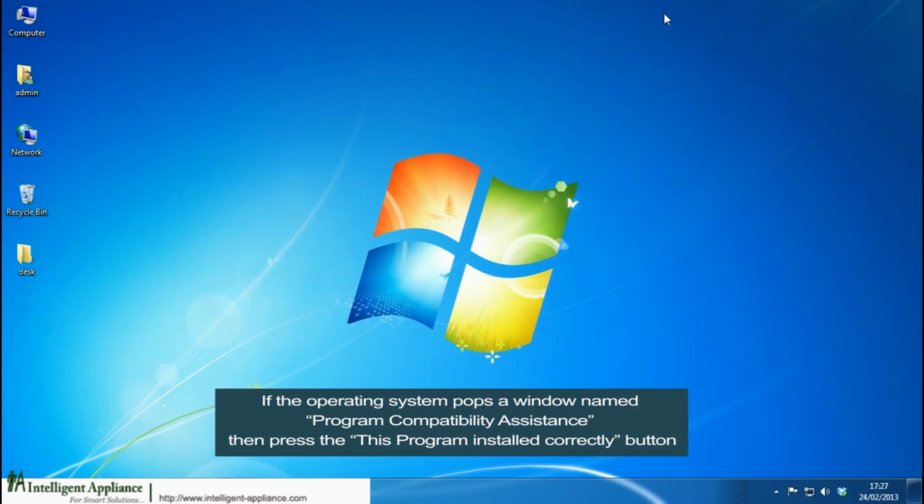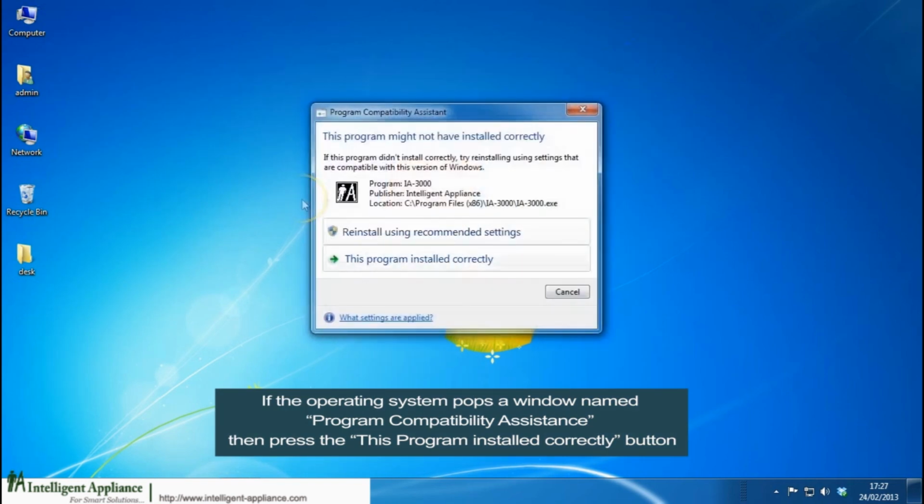If the operating system pops this window, just press this program installed correctly button.